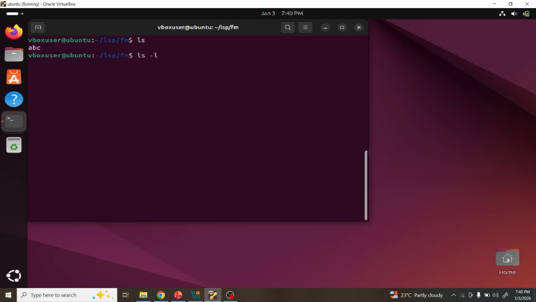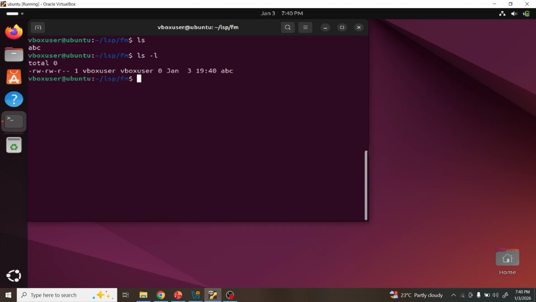Now I want to run ls -l. We know the purpose of ls: it displays the list of the files present in a directory, right? Similarly, ls -l will display the list of the files in long list format. Just see what the output is.